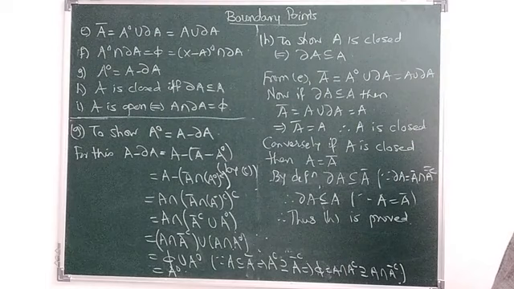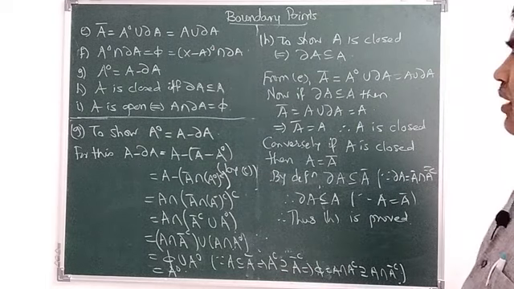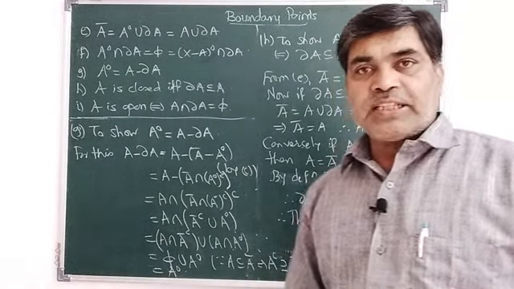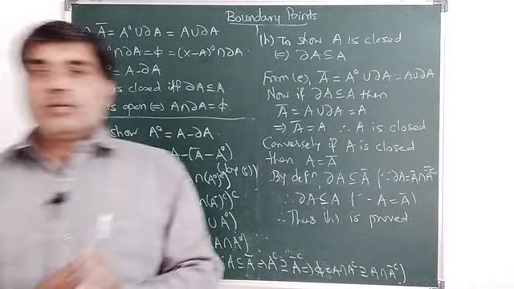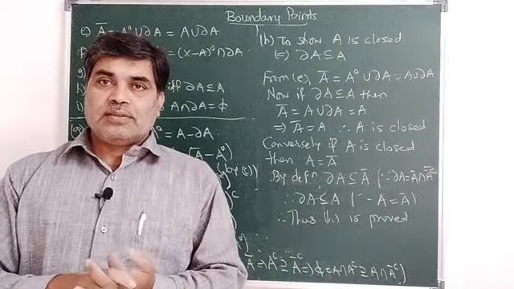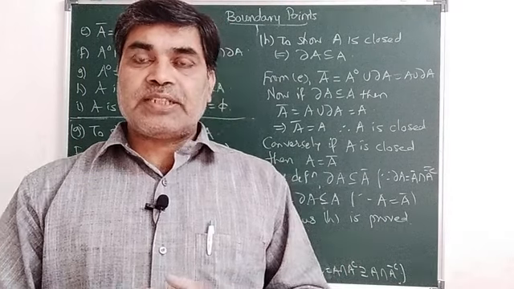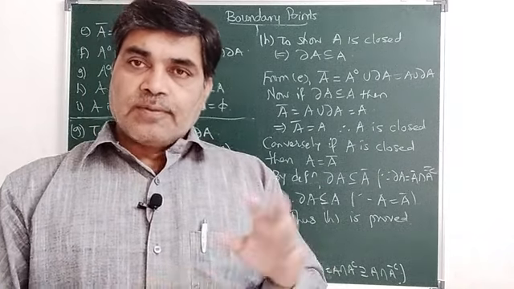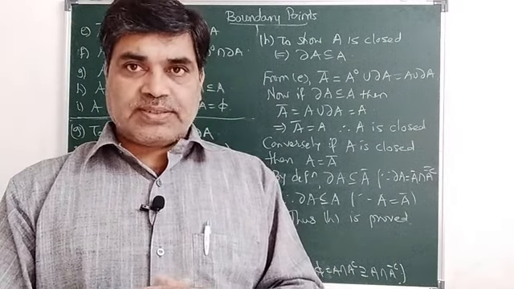Now A is open if and only if A intersection ∂A is phi. So for this, take its complement, it is closed, and try to prove this result. Okay, I am keeping this one as an exercise for you. My request to you is that take metric spaces, take their subsets, and just by using definitions or these equivalent conditions for boundary points, find their boundary sets.